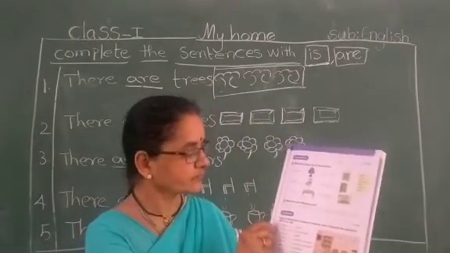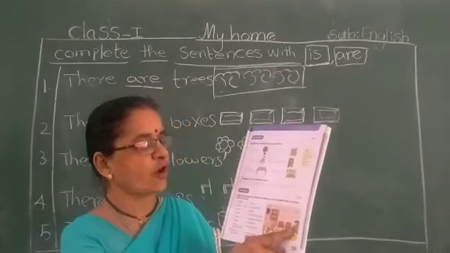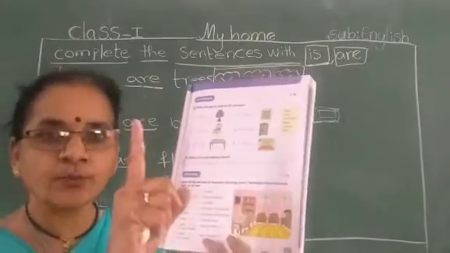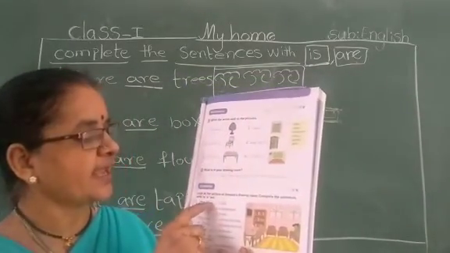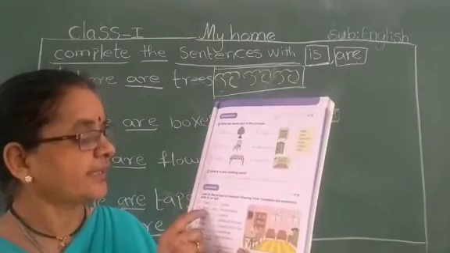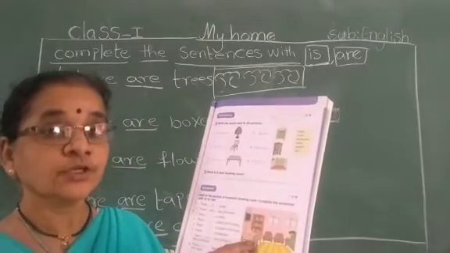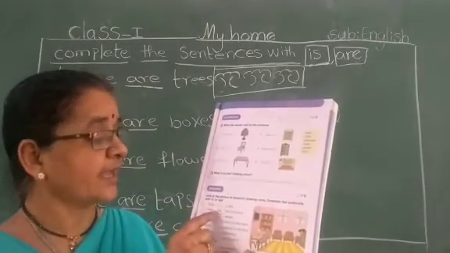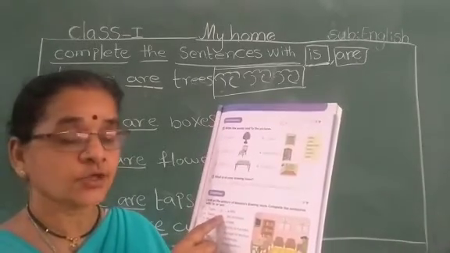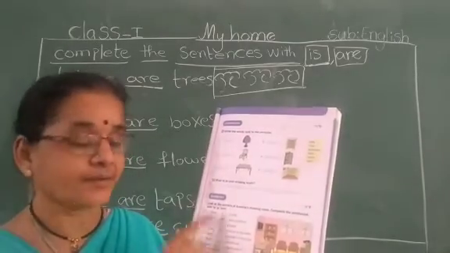Here, there is a sofa. Only one sofa or many sofas? Yes, only one. That's why there is a sofa. Here, there are two armchairs. How many chairs? Two. So, there are two armchairs. There are. So, two is more than one. You have to use are.